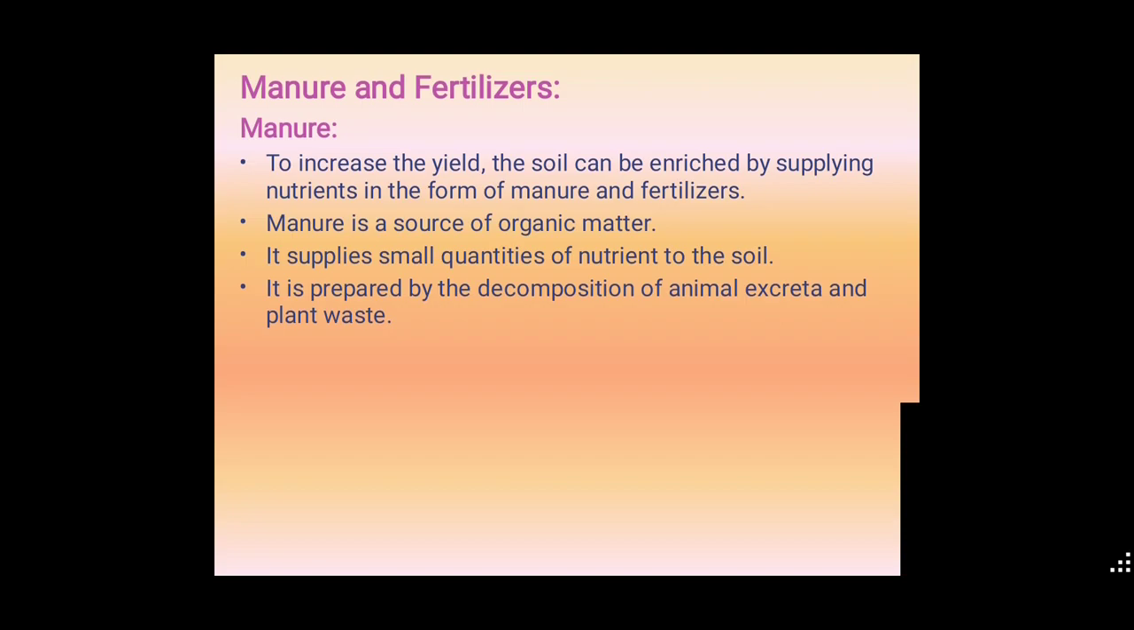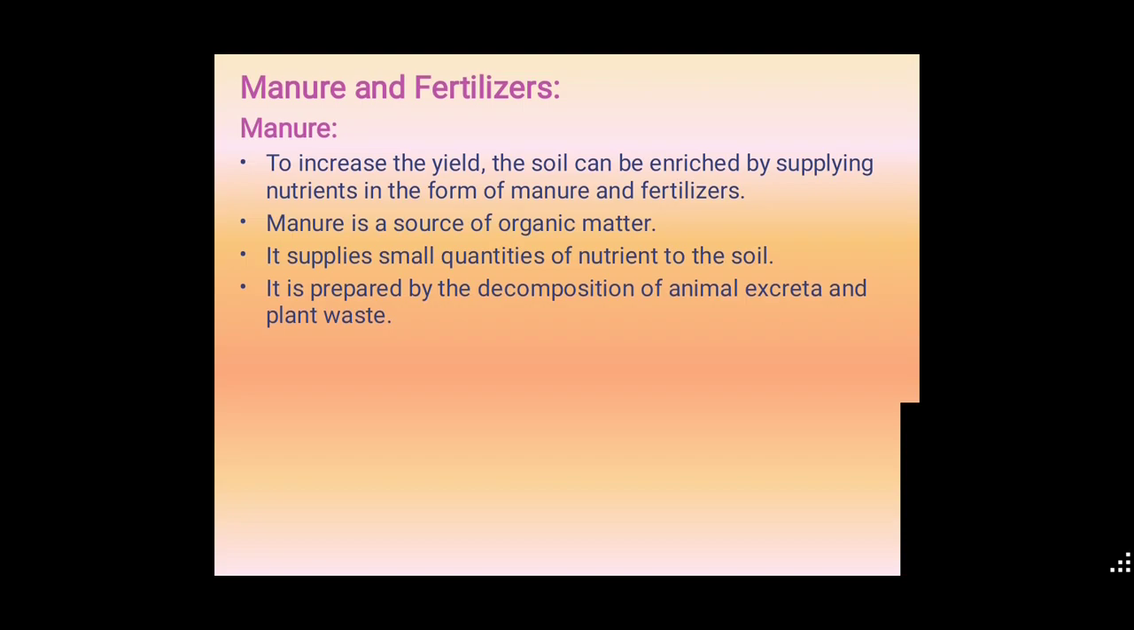To increase the yield, the soil can be enriched by supplying nutrients in the form of manure and fertilizers. We know that we are increasing the food resources on the earth's surface in the crop fields. Here the soil is enriched by supplying nutrients such as potassium, nitrate and some other components. Then only can we increase the yields in the same field, by using manure and fertilizers.